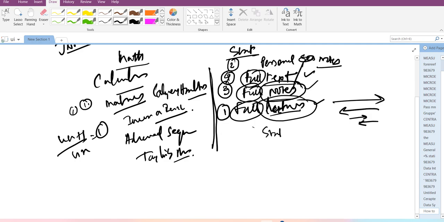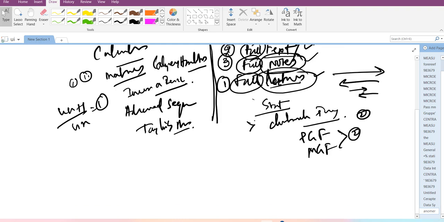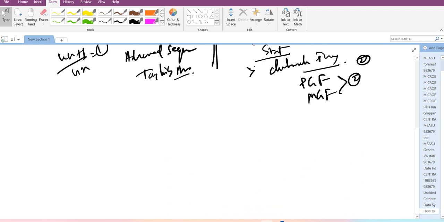In case of statistics, the same kind of thing will be followed. This year I have marked it in my small structure. In the statistics part, there are many important segments, but one of my favorites this year is Chebyshev's inequality. Based on it you can have at least two questions, and probability generating function and moment generating function based, another two questions will be there. With respect to expectations of standard distributions, binomial, Poisson, normal, identification is important. In statistics, identification of distribution is important.